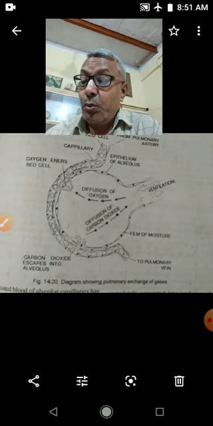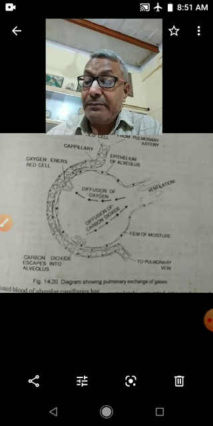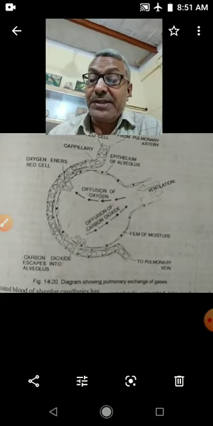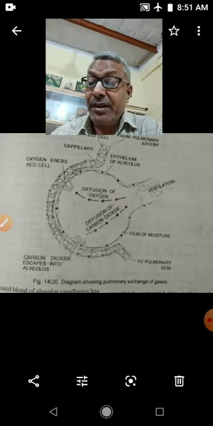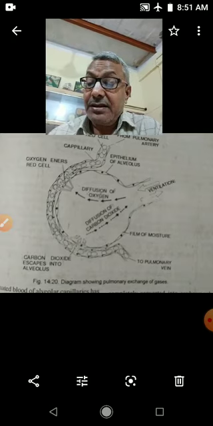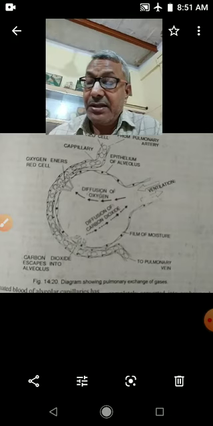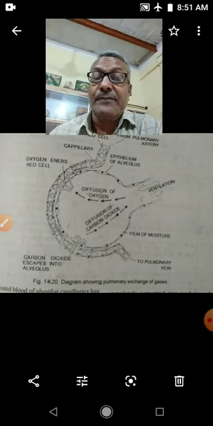But when the air reaches into the lungs, inspired air mixes with exhaled air which is present already in the alveoli, and after mixing the partial pressure of oxygen will decrease and partial pressure of carbon dioxide will increase.